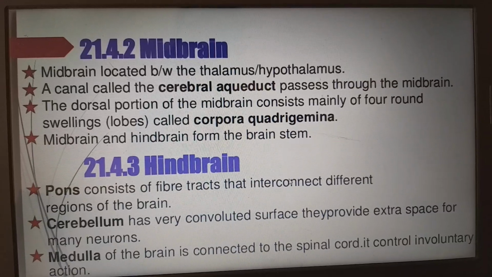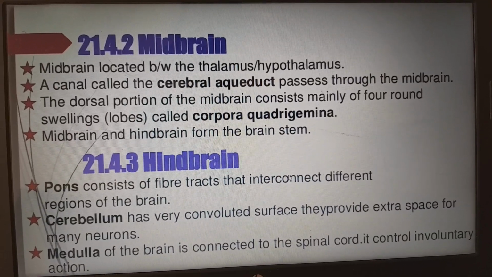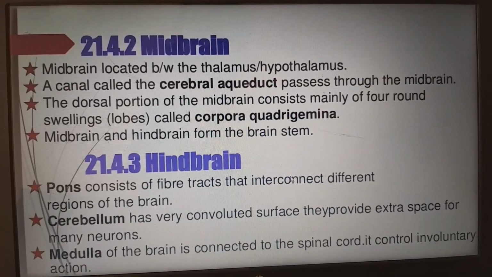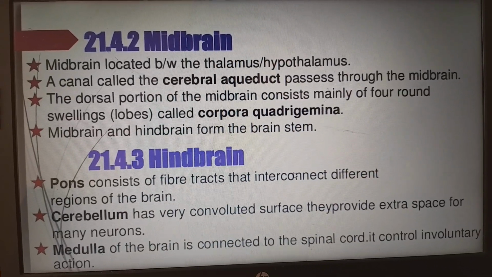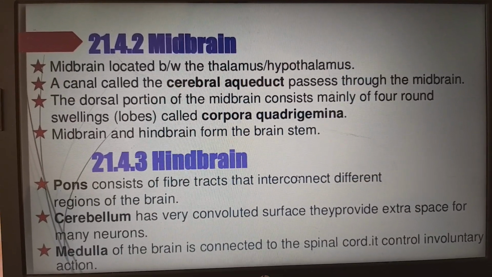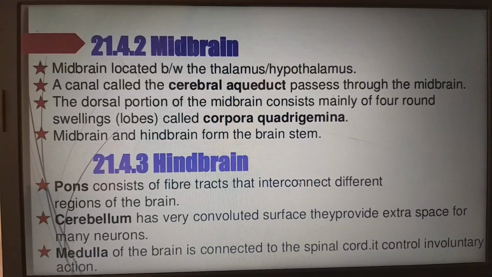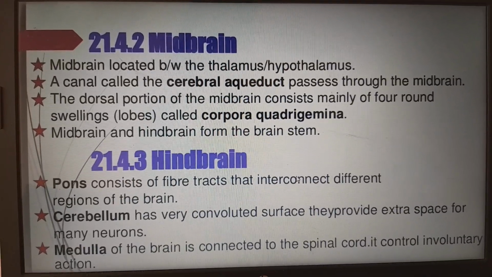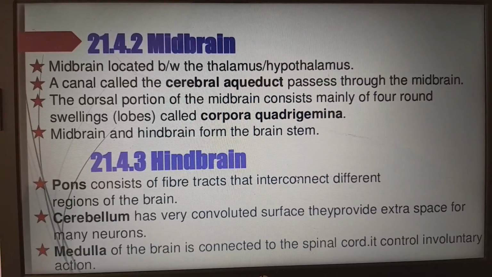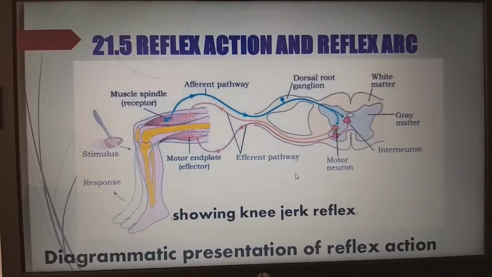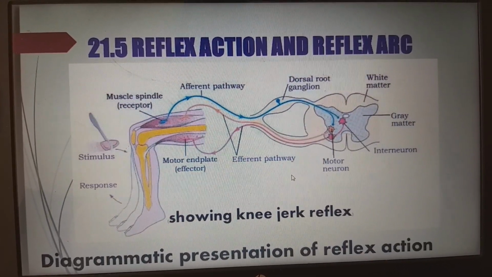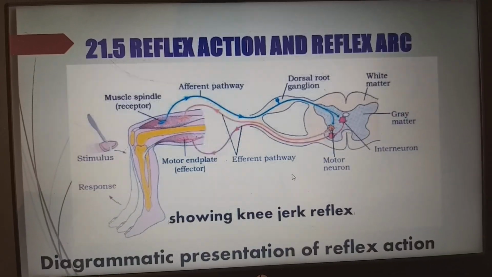Next, the hindbrain. The pons consists of fiber tracts that interconnect the different regions of the brain. The cerebellum has a very convoluted surface. Convoluted means many ups and downs, which provide extra space for many neurons. The medulla of the brain is connected to the spinal cord. It controls the involuntary actions. Next, reflex action and the reflex arc. In this diagram, we are going to depict it.